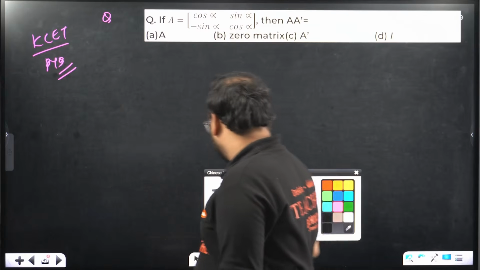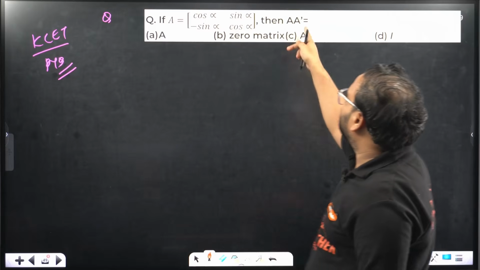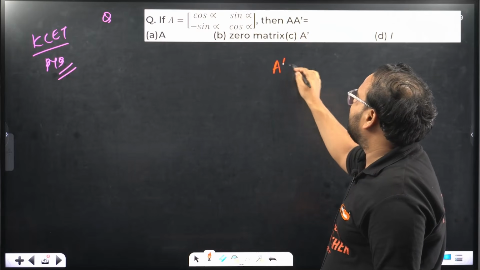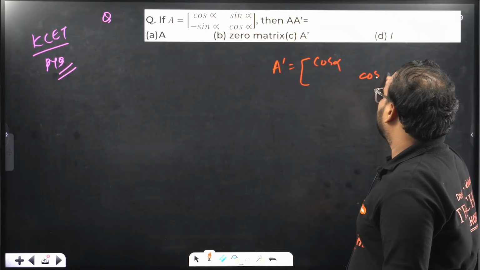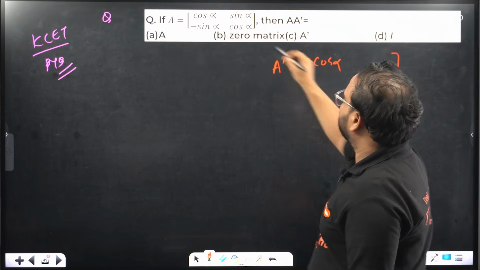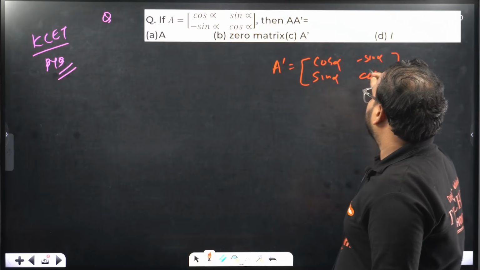Yes, sir. Let's do that. Now, cos alpha, sin alpha is given. I'm looking to find A into A dash. Let's find A dash first. So we'll have cos alpha as it is. Here also cos alpha as it is. This will come here, so it will be plus sin alpha. This will be minus sin alpha, right?